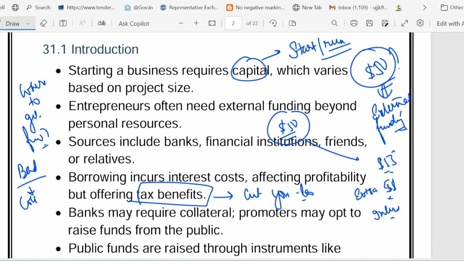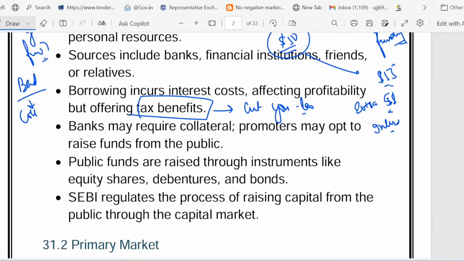If you take a loan from a friend or from family, suppose you ask your mom, lend me $50, I will pay you back. In that case no interest will be there, but it is risky for the relationship. And if you take public money, yes, public fund is also another way to raise funds, from big business. By selling shares, what is a share? This is just like a tiny ownership slice. Or you will sell debentures, right? You will either sell shares or sell debentures to strangers.